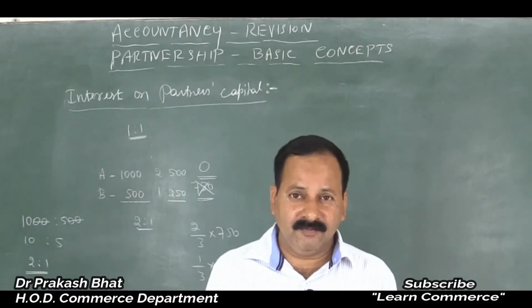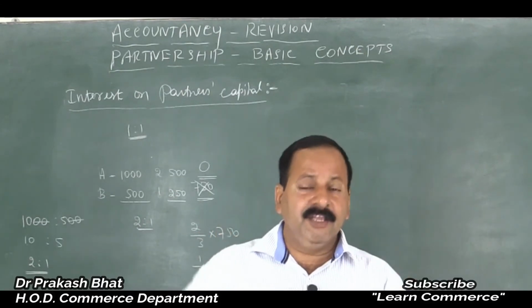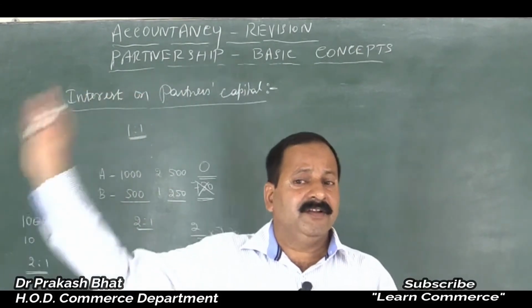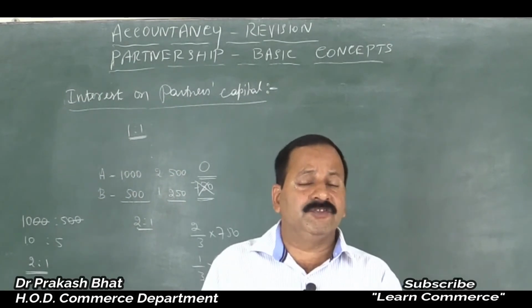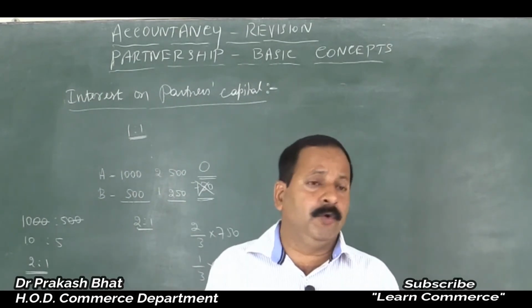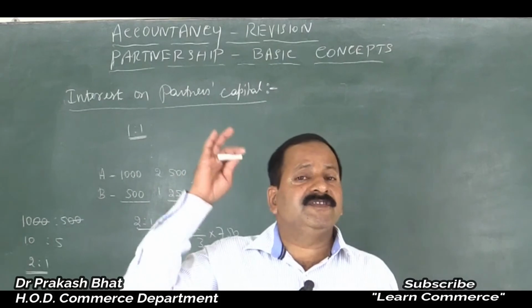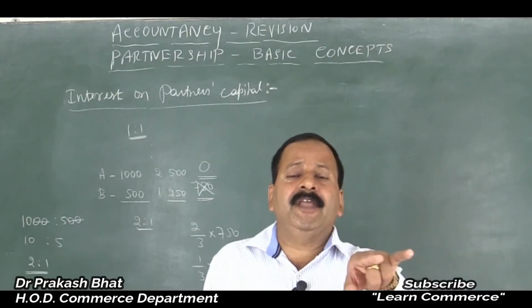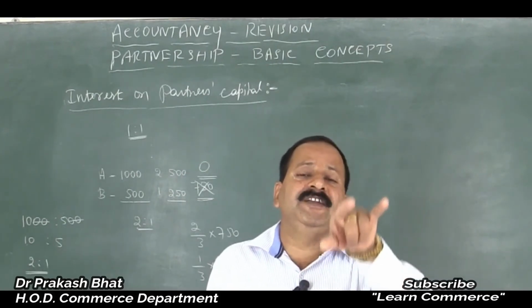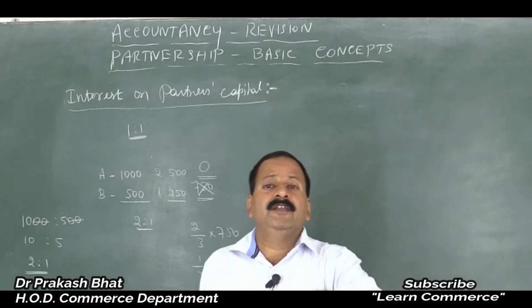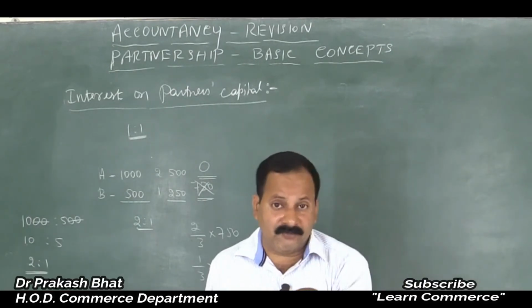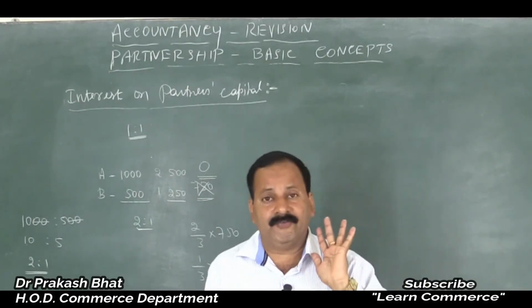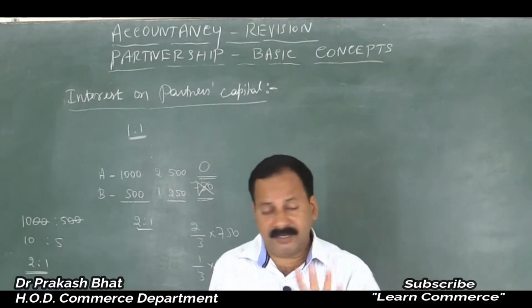Understood now? Very clear. That is, interest on capital should be provided if sufficient profits are available. If there is no profit available, then no interest on capital should be provided. If some amount is available, distribute it among the partners as interest on capital in their interest on capital ratio and not the profit sharing ratio. Clear? It is there in your notes.